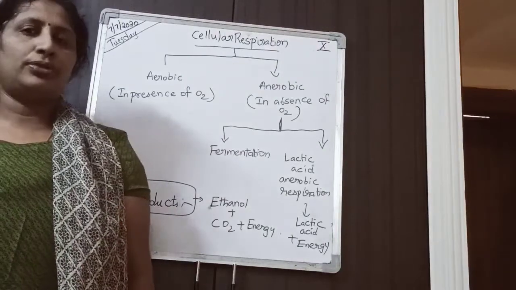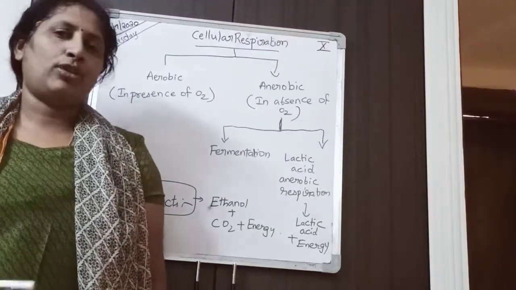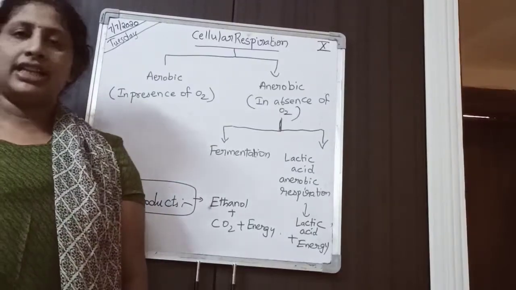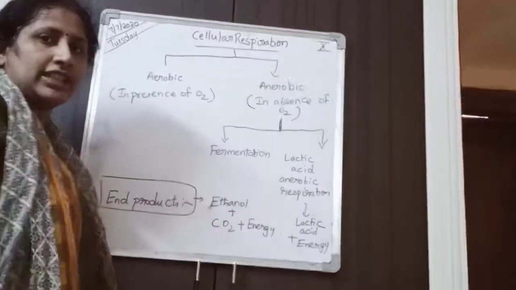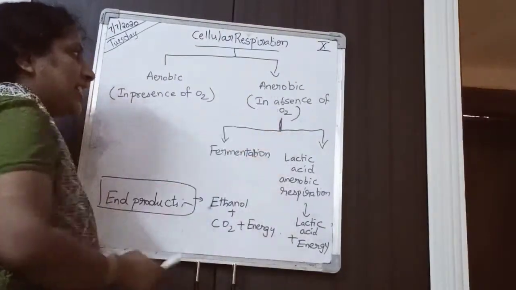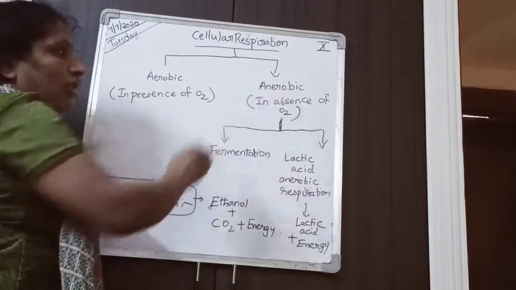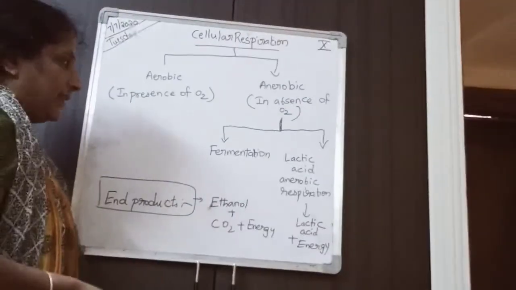It is of two types, aerobic and anaerobic. Aerobic respiration means the respiration occurs in the presence of oxygen. Anaerobic respiration means the respiration occurs in the absence of oxygen. Oxygen is not present there.